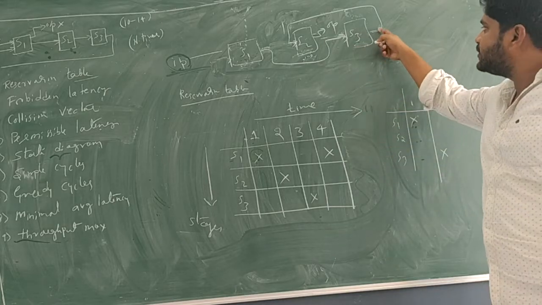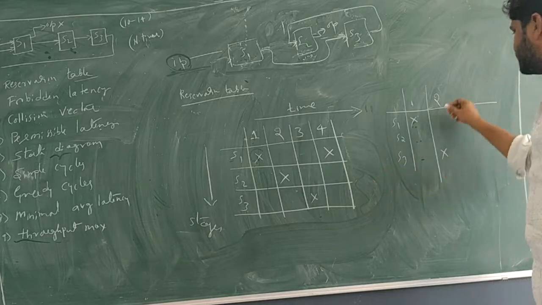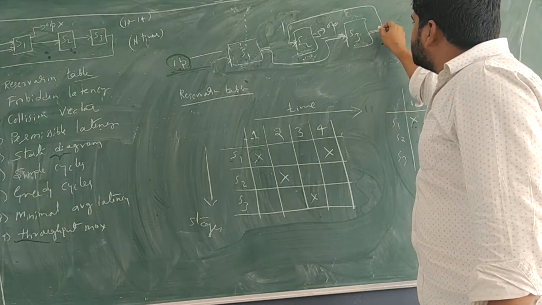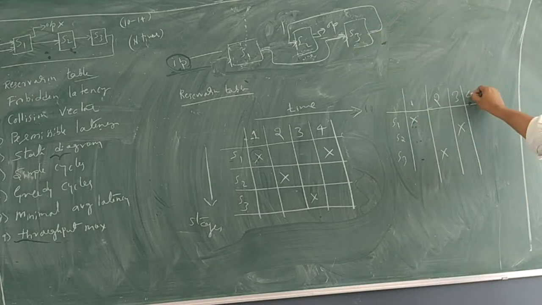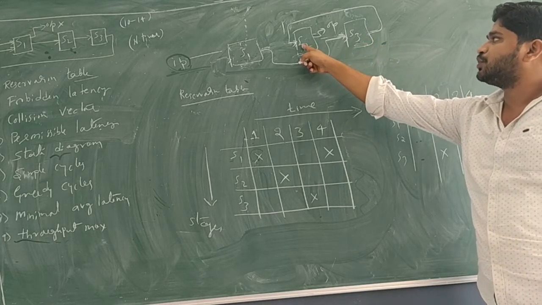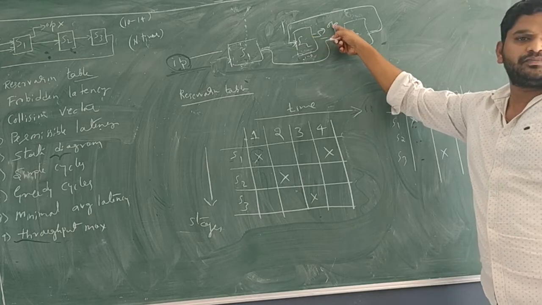Okay. Now, after this, where will the data reach? It will reach S2. See, now at the third instance, we have to write an X symbol for S2. Now, continuing the problem, what is S4? Once it reached S2, okay. Now, S2 we can stop because we have got an output.